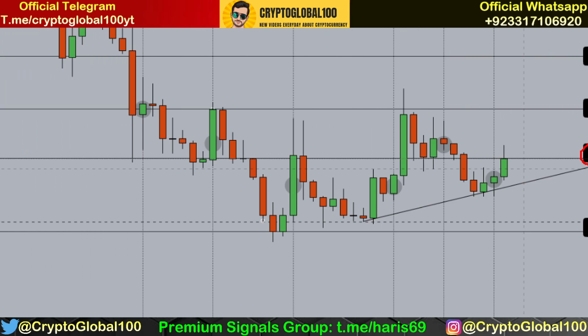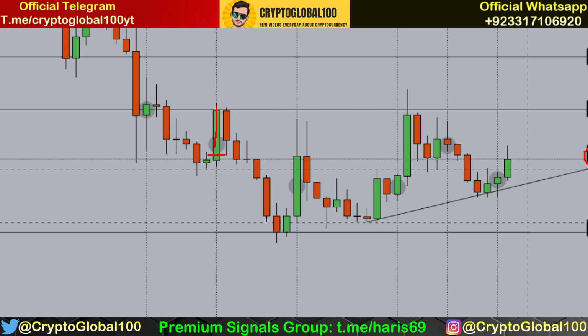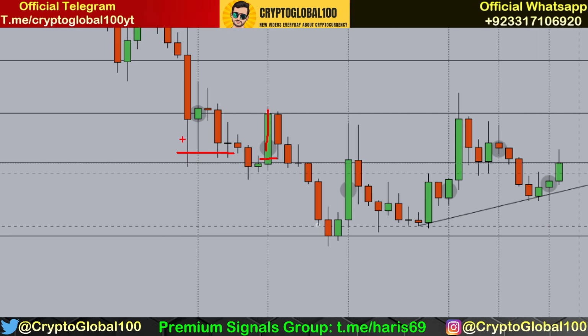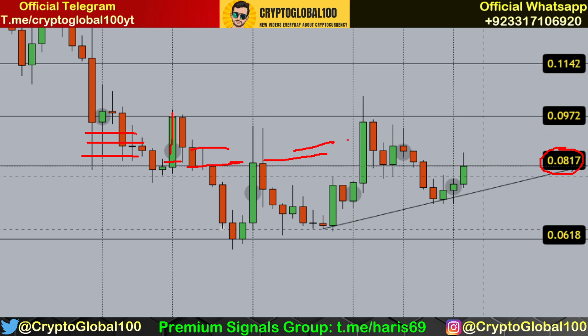You can see previously we saw, for example, this green candle. When it closed above, we saw an increase in price, but no green candles have closed above this area, other than this one. It was basically a test at the next resistance.